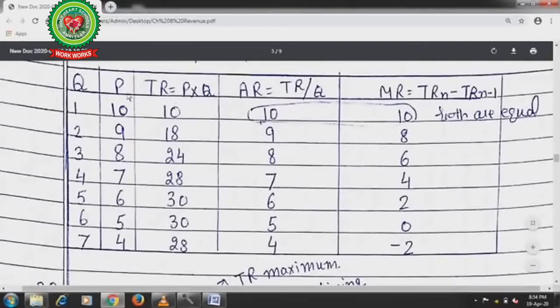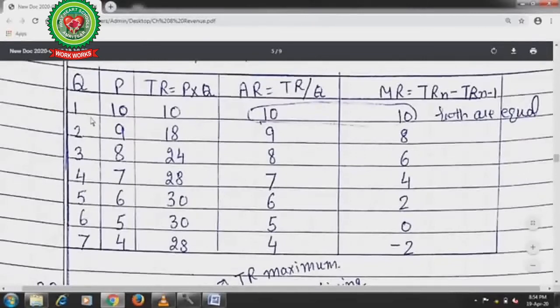When the quantity produced was 1, the price was rupees 10, and total revenue was also 10, that is 10 multiplied by 1. Average revenue is 10 divided by 1, which gives 10, and marginal revenue is the same, because it is the total revenue when only one unit is produced.